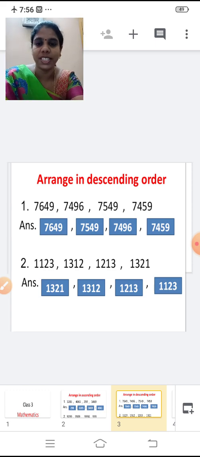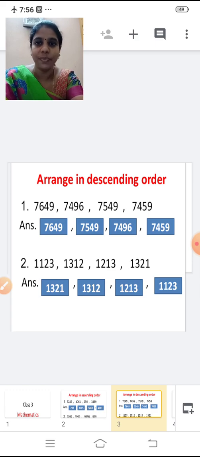See the hundreds place. We have 3 in the hundreds place. So now see the tens place. 1312 and 1321. Compare the tens place. So which is the biggest? Yes, 1321 is the biggest. Then first is 1321. Then 1312.